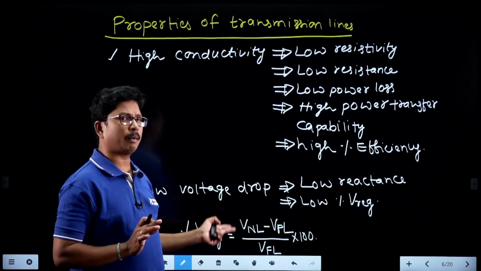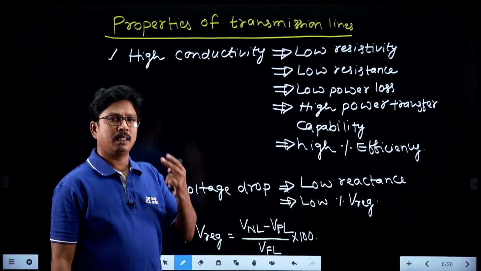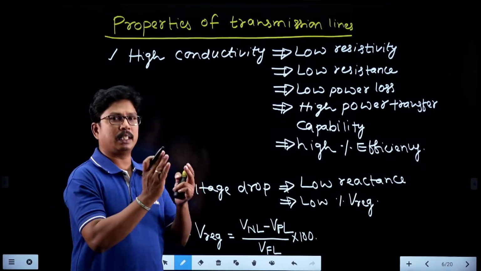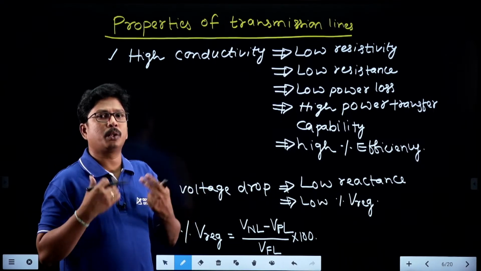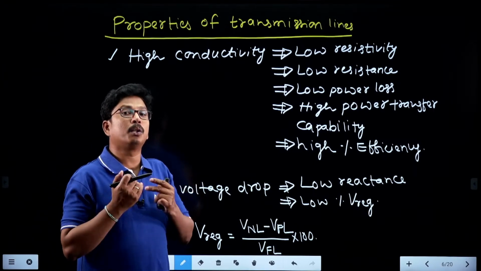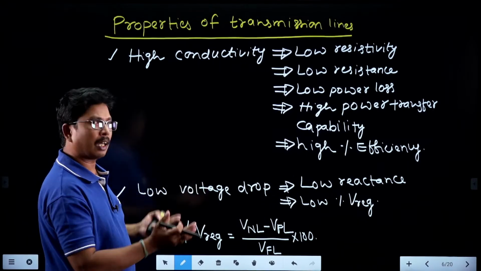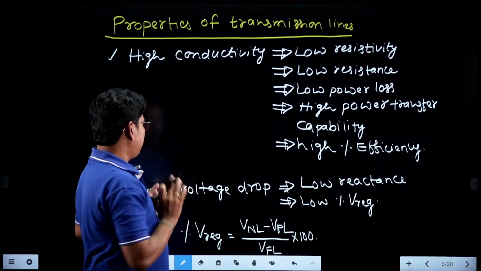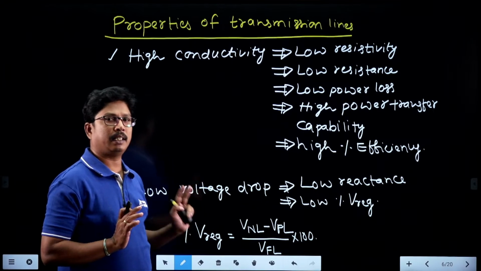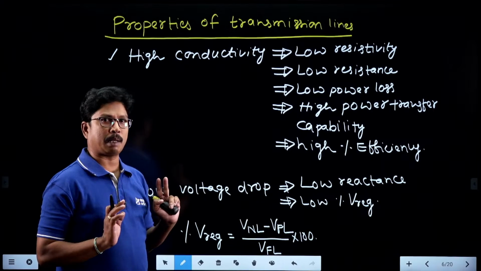Whereas the generator and transmission line are series elements, but the transformer is a shunt element, so the no load voltage will appear across its terminals. That's why, to give more insulation and more protection, we always design the transformer for no load voltages, not for full load voltages. But no need to deviate from the topic here. Just check, that is the second property of the transmission line: it has less percentage voltage regulation and high percentage efficiency. These are the two basic properties.